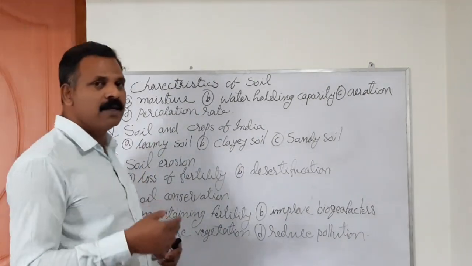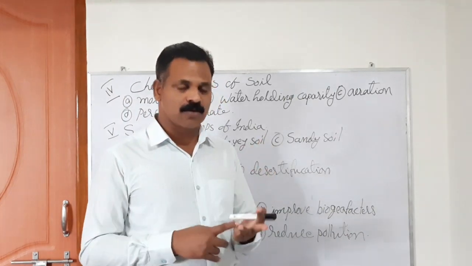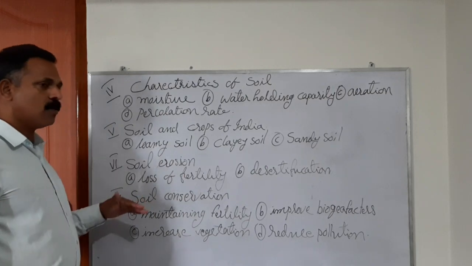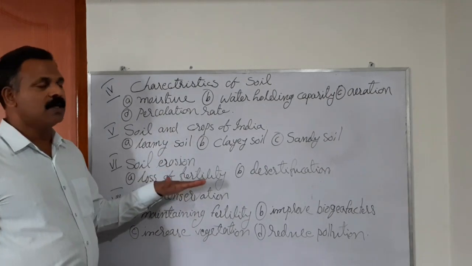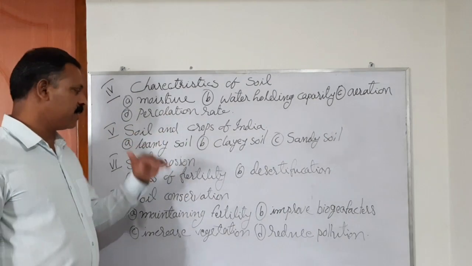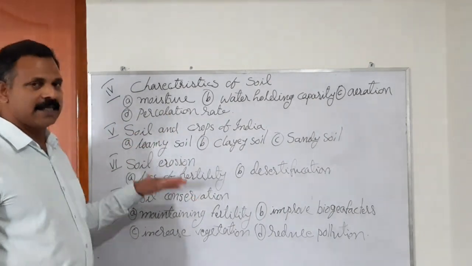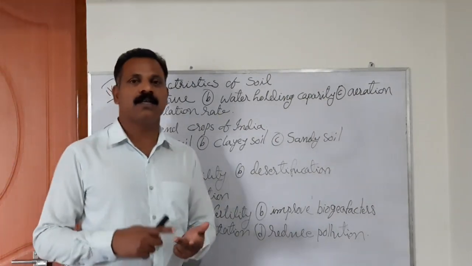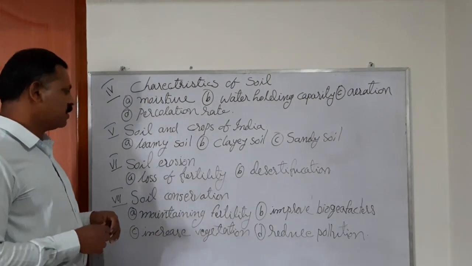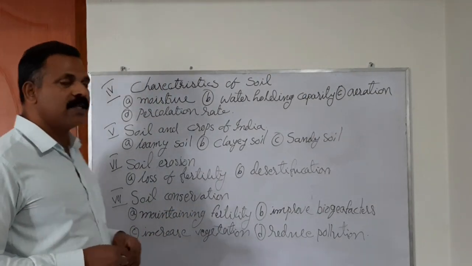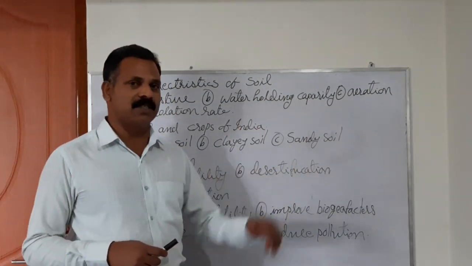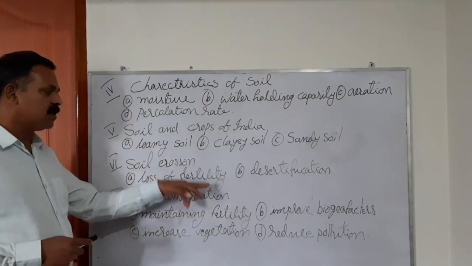It can happen for natural reasons, and also because of human interaction. That's why the loss of topsoil, good soil, fertile soil from the upper layer is called soil erosion. The agents are wind, water, landslides, and any such reasons. So soil erosion is a very harmful thing, and it gives two main disadvantages. First one is loss of fertility of the soil.